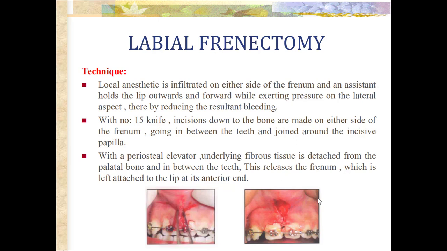With a number 15 knife, incisions down to the bone are made on either side of the frenum, going in between the teeth and joined around the incisive papilla. With the periosteal elevator, the underlying fibrous tissue is detached from the palatal bone and in between the teeth. This releases the frenum, which is left attached to the lip at its anterior end.